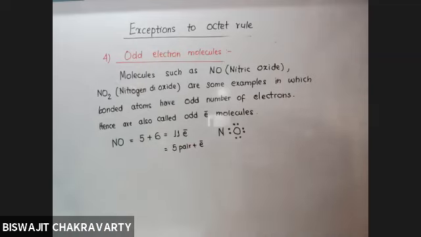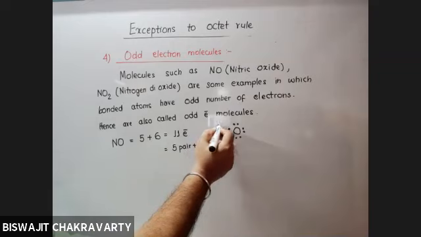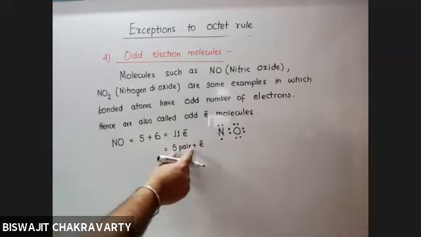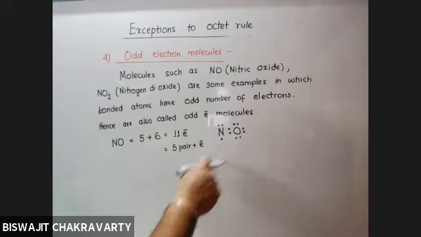So out of this, we see that 1 pair goes to nitrogen, but 1 unpaired electron remains on the nitrogen, isn't it? Yes, sir. The complete 5 pairs, out of which I have completed the octet of nitrogen.